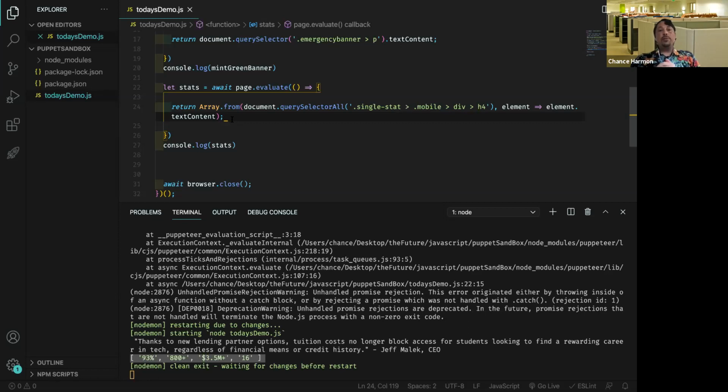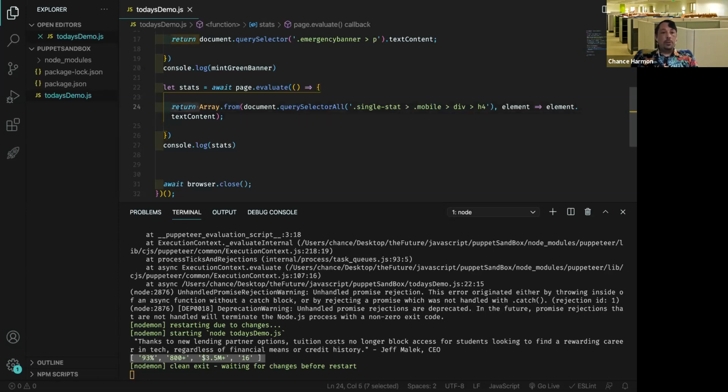The one issue we're facing right now is on line 24, we have a return. That's it. That's the end of our function. I don't want to only do one thing in here in my evaluate. I want two things. I wanted not just those numbers. I wanted the labels that went with them. So at least it made sense of what 93% even meant, or 3.5 million what, dollars in my bank account? No, probably not, but one day.